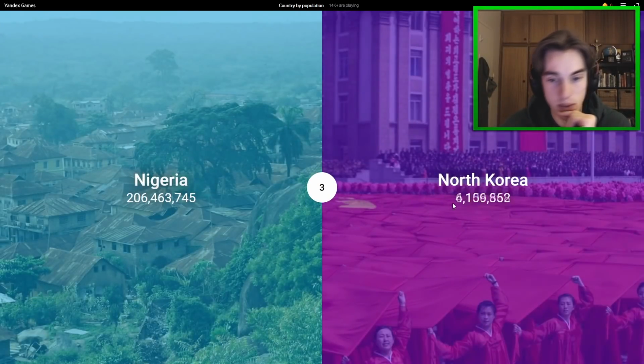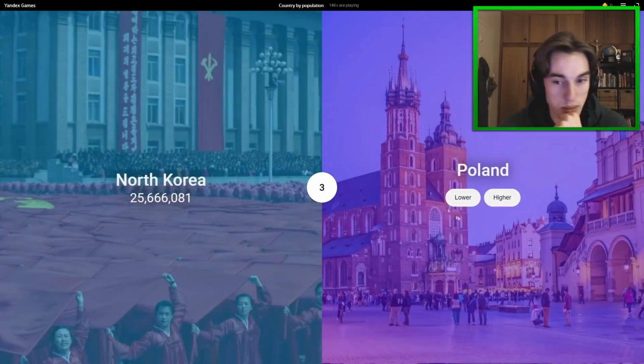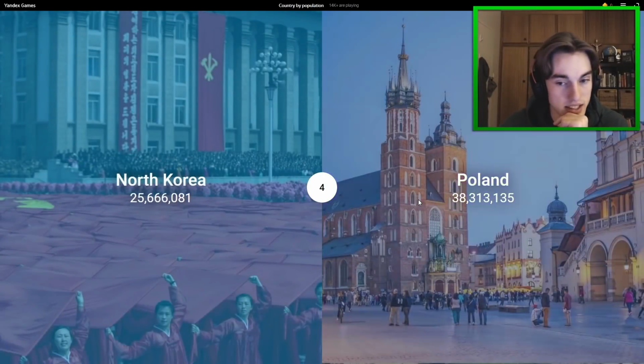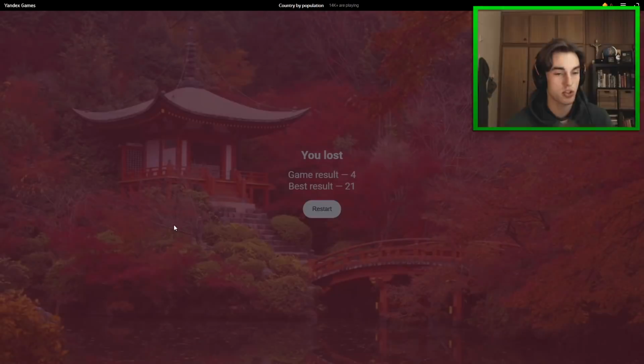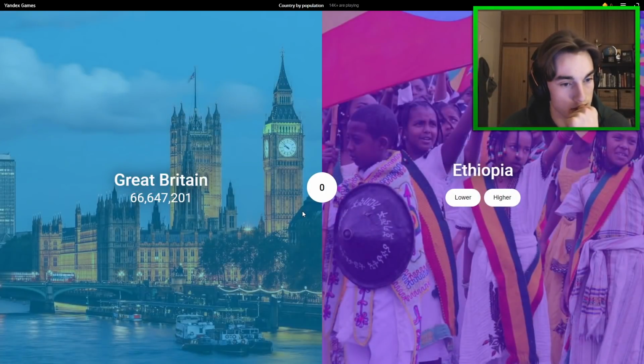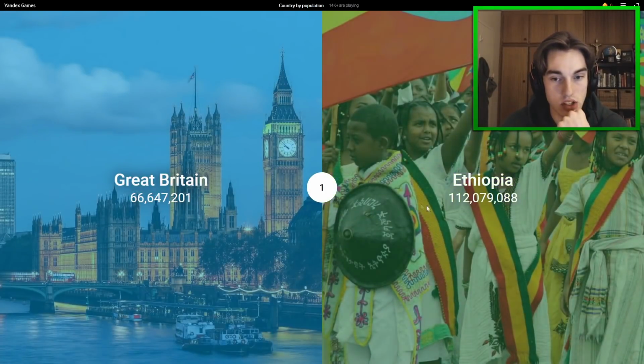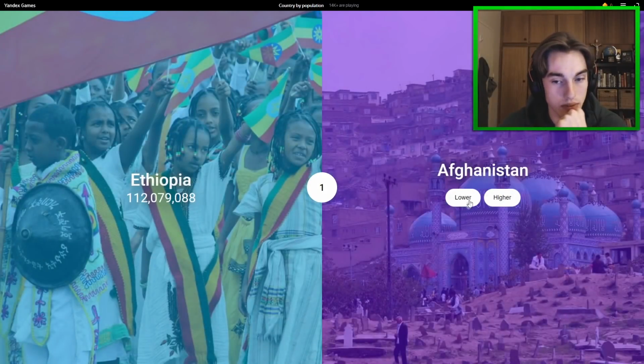And North Korea we know is lower. Okay, so we'll give you some repeats here, which is fair enough. Poland was 38. So Afghanistan would be higher, I believe. I think Afghanistan has quite a large population, so I think it would be more than Poland. We'll see, it could be wrong. Ooh, quite close, okay. And so Ethiopia is higher. That's 112. So this is the last one for sure now.